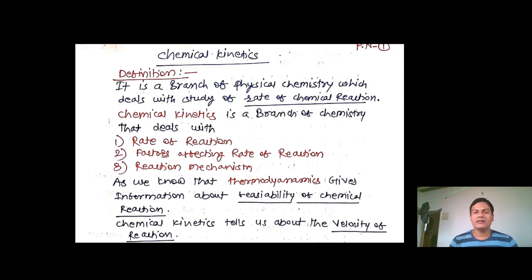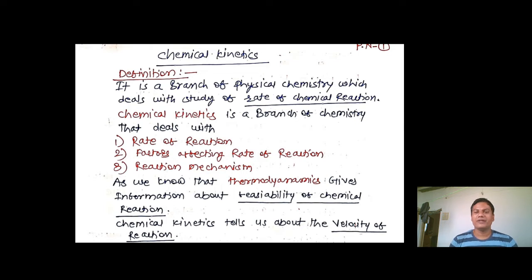As we have studied another topic in your BSc, that is thermodynamics, which tells us the information about feasibility of the chemical reaction, that means whether that reaction will be possible or not. जर आपण थर्मोडायनॅमिक्सचा अभ्यास केलेला असेल तर आपल्याला असं लक्षात येईल की थर्मोडायनॅमिक्स आपल्याला एखादी रिएक्शन पॉसिबल आहे की नाही याची माहिती देतं. That branch is nothing but thermodynamics. तसंच केमिकल कायनेटिक्स ही सुद्धा एक ब्रँच आहे, ज्या ब्रँचमध्ये आपण रिॲक्शनच्या वेलॉसिटीचा अभ्यास करतो. So that is nothing but chemical kinetics.